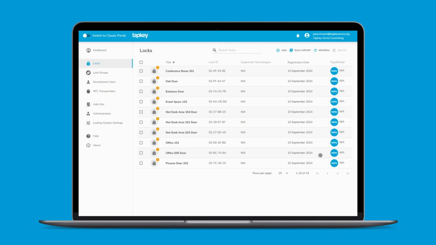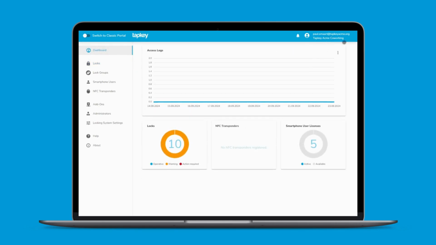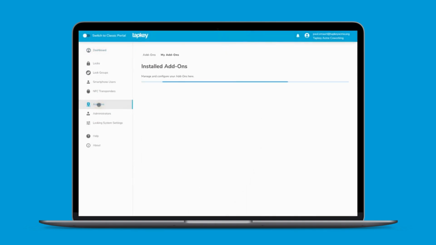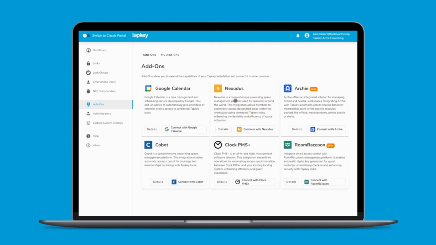So let's start. The first step happens inside of Tapkey. You need to log in to Tapkey as the owner of the locking system. In this case, we are logged in as Pulsemact, and you need to navigate to the section add-ons. In the add-ons, by default, you will not identify any add-on. We are going to explore the marketplace, and by identifying the Archie add-on, you can proceed with the connection.